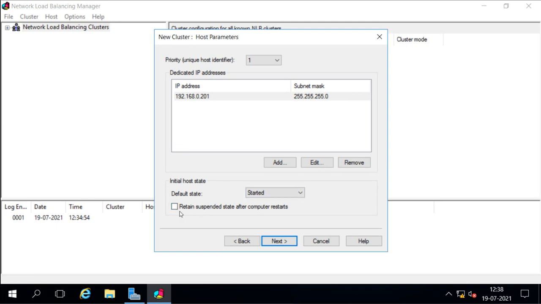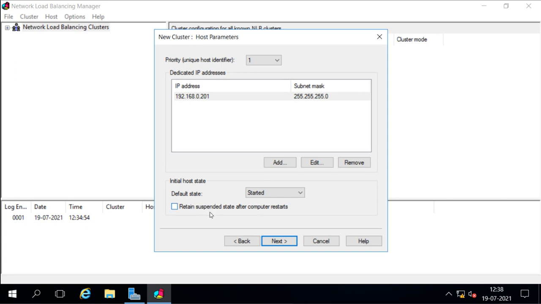Then there is one more option here. It says retain suspended state after computer restarts. That means if the node in the cluster restarts, what should happen? If I select this, it will remain suspended until we start the node, that means until we start the cluster service on it.